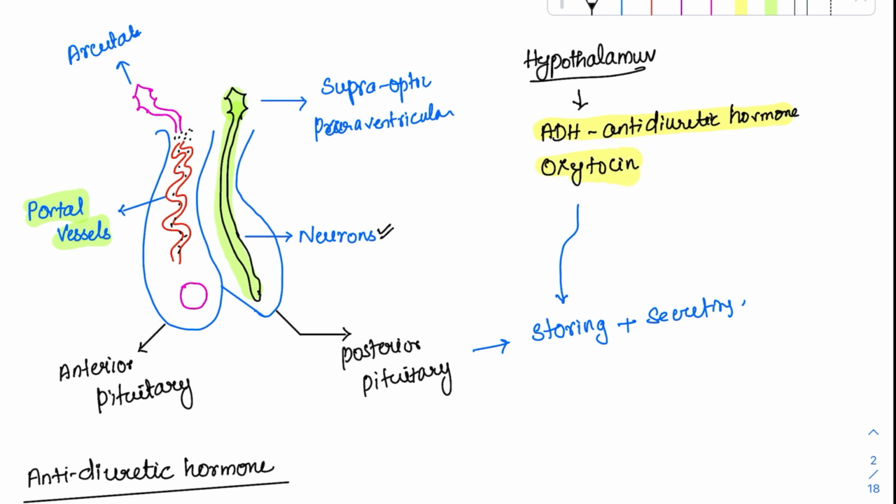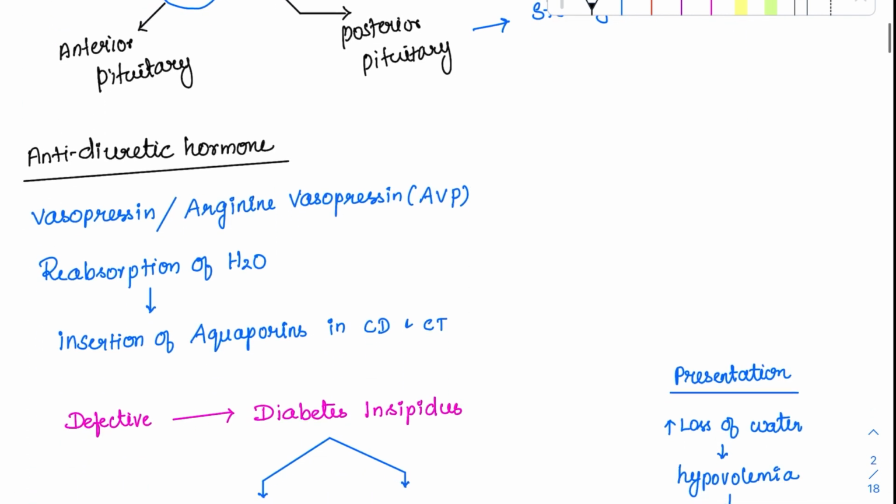So primarily, we'll start with the antidiuretic hormone. As the name suggests, it is preventing diuresis. What is diuresis? Sending out more and more water in the urine. Antidiuretic, so it is preventing diuresis. It is also called vasopressin, because it is said to have a vasopressor or vasoconstrictor effect. And it is called arginine vasopressin.